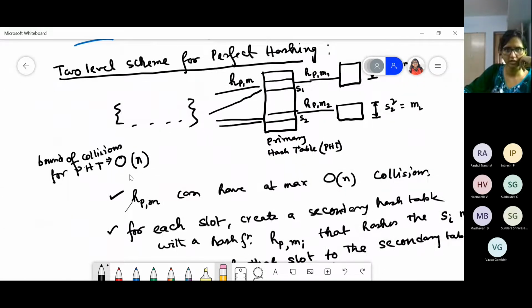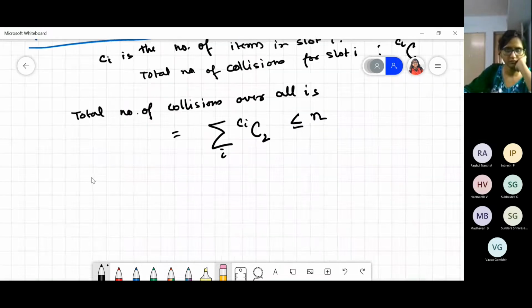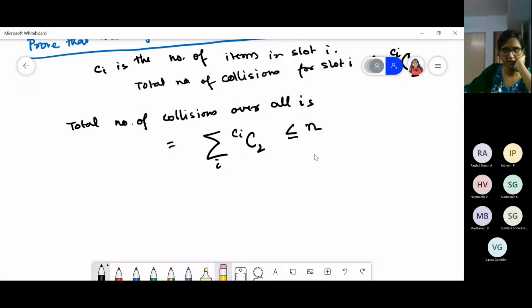Maybe I'll write here only n, not order of n. We can make it n itself. So this one is less than or equal to n, that we know.